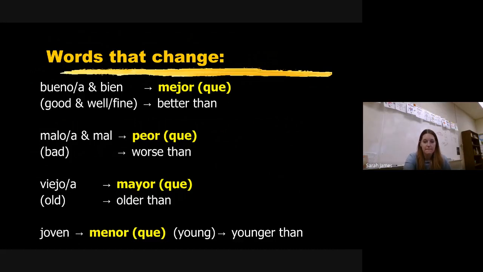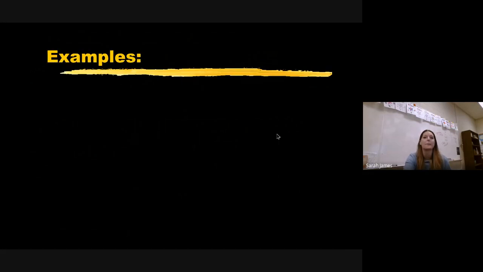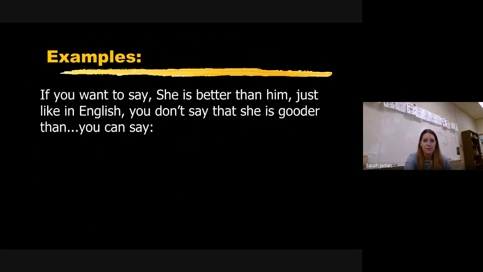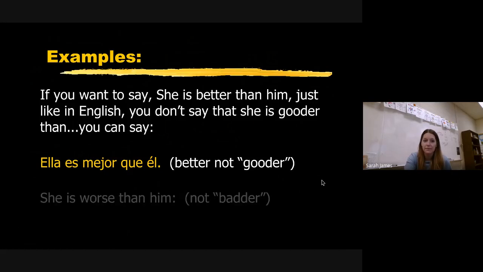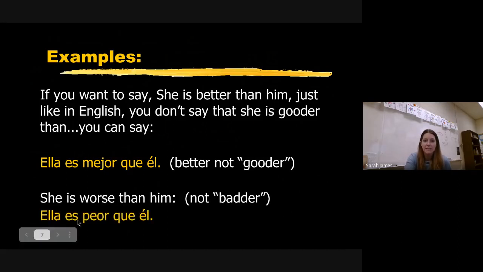Okay. All right, here we go. Here's examples of all this stuff. Okay, and this is me explaining what I just told you. So we're not going to say gooder than. So she is better than him. Okay. She is worse than him would be ella es peor que él, not badder.